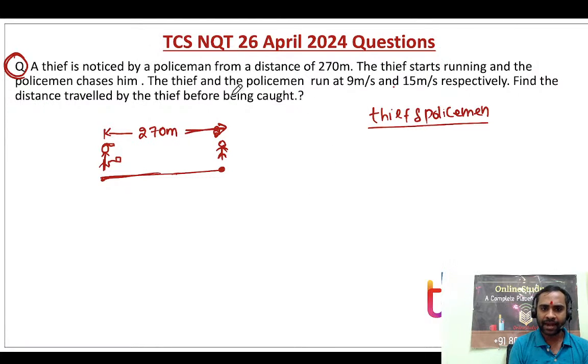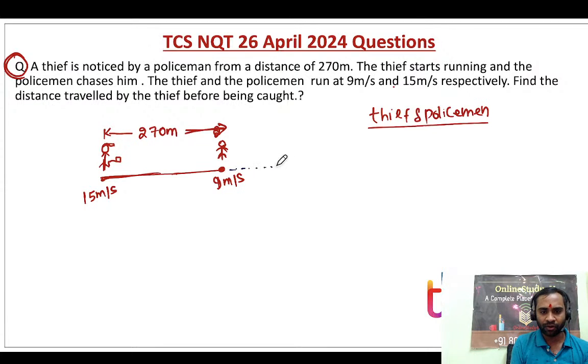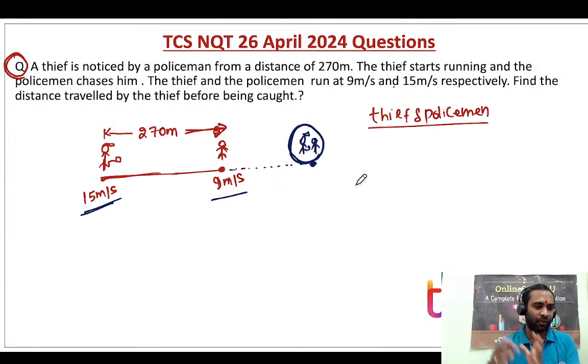The policeman's speed is 15 meters per second, and the thief's speed is 9 meters per second. The thief starts running and the policeman chases him. So what happened? The police saw the thief and said, hands up, wait there, otherwise I will fire the gun. But the thief, where will he listen? The thief said, no, I will run, but the police speed is more than the thief's speed. So definitely at a certain place, the police will catch the thief.